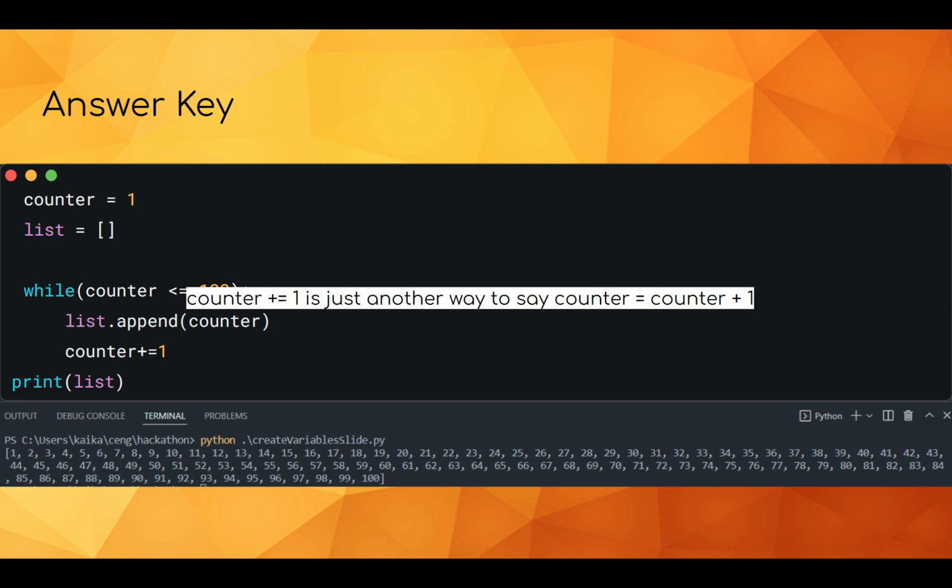And then if we print it, we'll have this output, so 1 comma 2 comma 3 all the way to 100. And the reason we print out 100 is because it does less than or equal to 100. So when it's equal to 100, it'll run the loop one more time, print it out, and then at 101 it'll just break out of the loop.